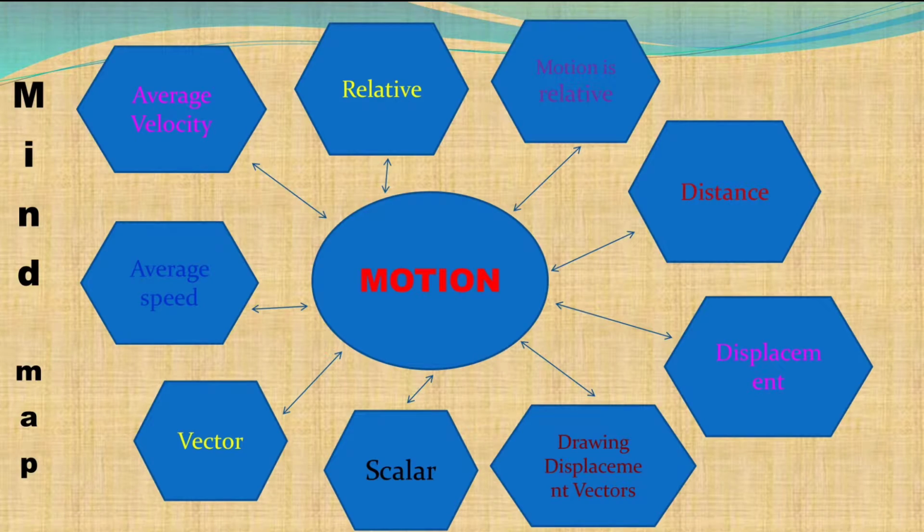Children, see this mind map. From this lesson we cover the topics relative, motion is relative, distance, displacement, drawing displacement vectors, scalar, vector, average speed and average velocity.